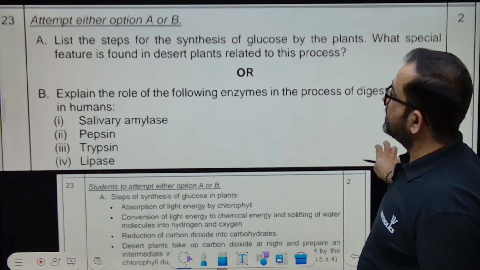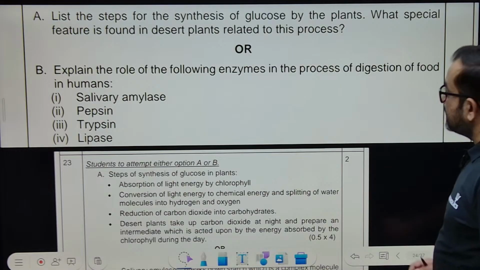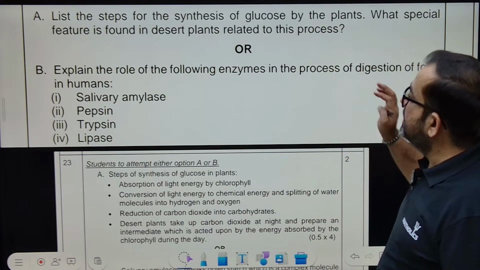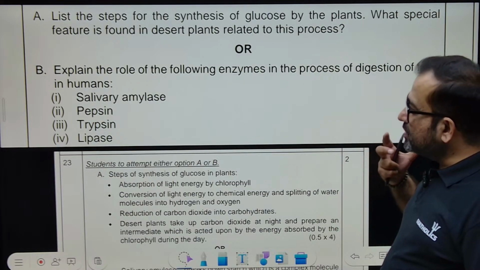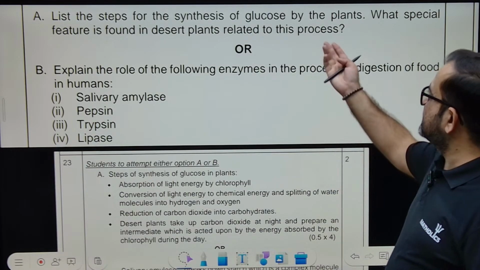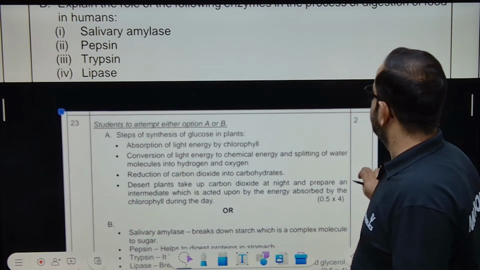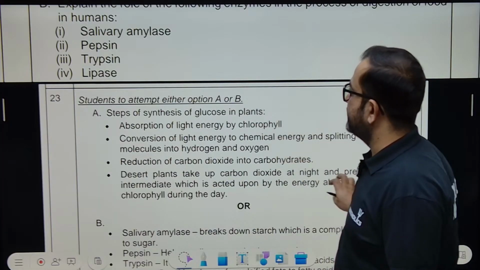Okay, attempt either option A or B. List the steps for the synthesis of glucose by the plants. What special feature is found in desert plants related to this process? Understood the question? We have to write the steps involved for the synthesis of glucose by plants. So first we'll read these steps. Okay, I think it is very much clear now.